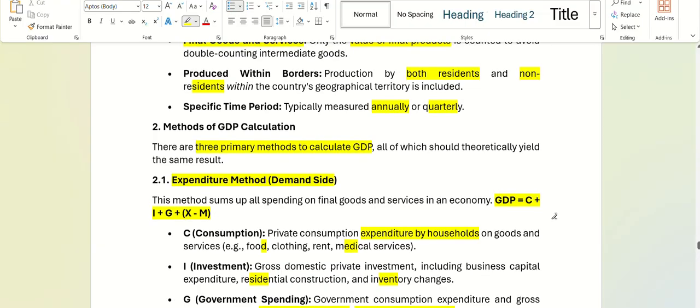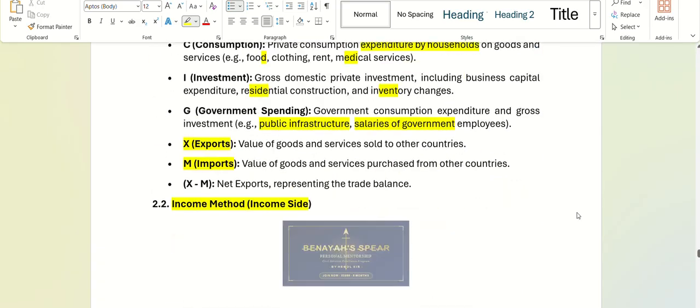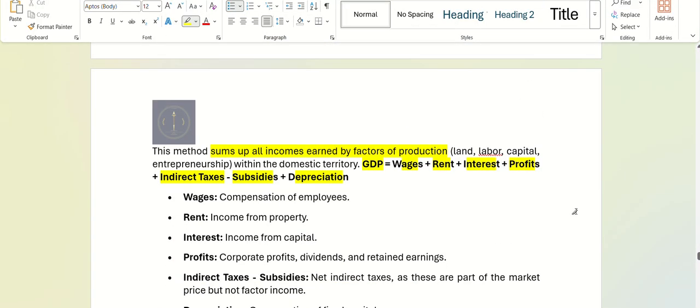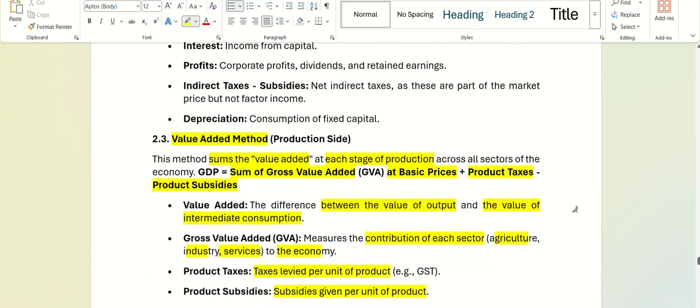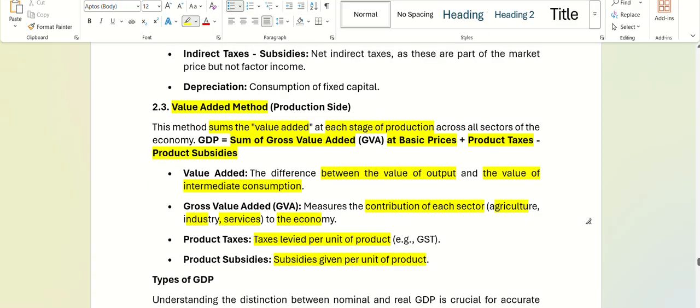First formula, GDP is equal to C plus I plus G plus net exports, that is the expenditure method. Second, from the income side, GDP is equal to wages plus rent plus interest plus profit plus indirect taxes minus subsidies plus depreciation. And finally, value addition stands for the sum of gross value added at basic prices plus product taxes minus product subsidies. Anything that you want to ask so far on this?